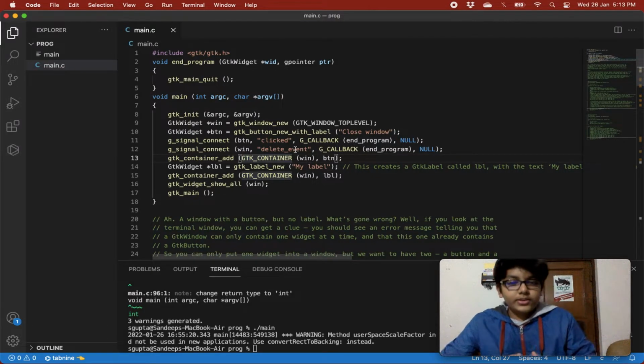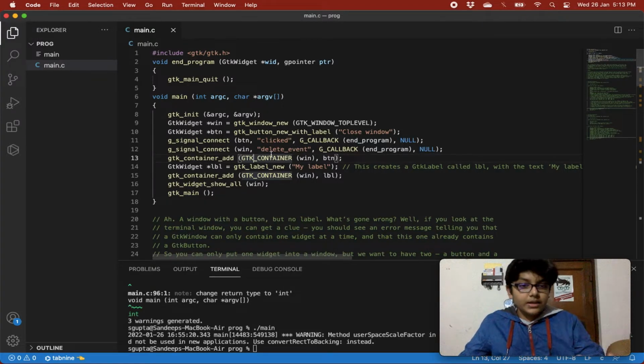Now, till now, this was our standard program. Now we move on to the part that is new for us, a label. What we do, we give GTK widget because a label is also a GTK widget, and then we say it is a label, right? So it is a label, and its value is GTK label new.